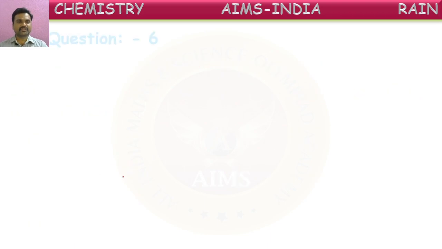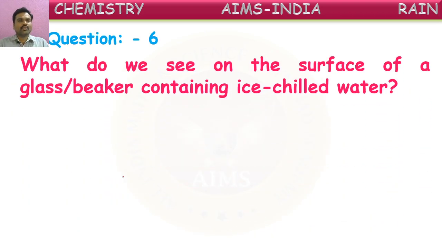Okay, children. Next, what do we see on the surface of a glass or beaker containing ice chilled water? It means if you take chilled, very cool water into a glass and keep that glass or beaker in a certain place for a few seconds or minutes, after a certain time we can observe something. They are asking about that. What do we observe on the surface of the glass?